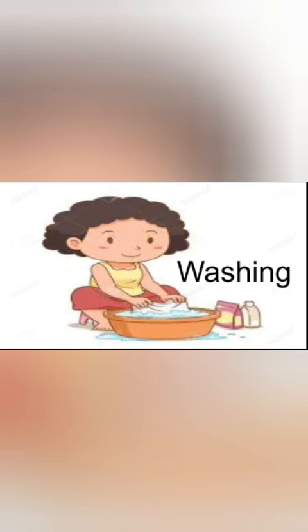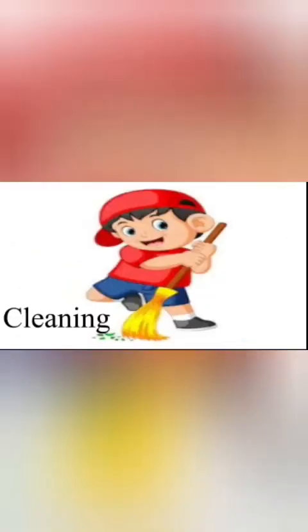Next is cleaning. We use water for cleaning an area or a thing. The spelling is C-L-E-A-N-I-N-G. Cleaning.